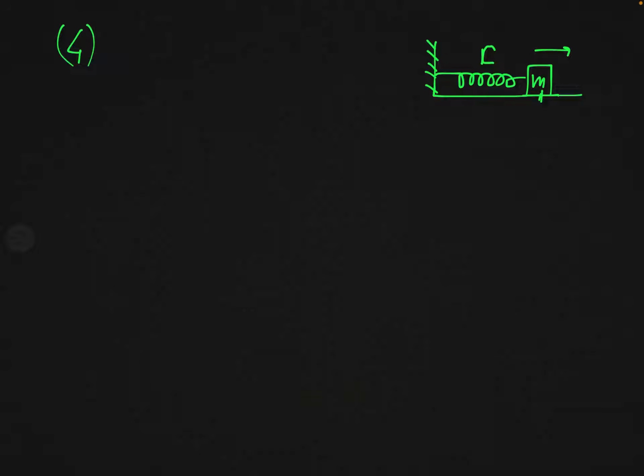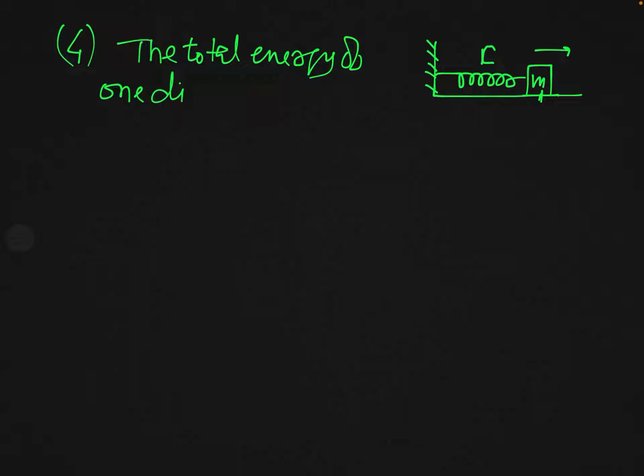So the total energy of the one-dimensional, when you say one-dimensional, it means this is performing its oscillation along a straight line, let us say on the x-axis. This mass will oscillate on this x-axis. So it is called a one-dimensional linear harmonic oscillator.